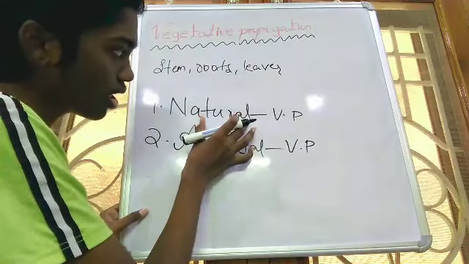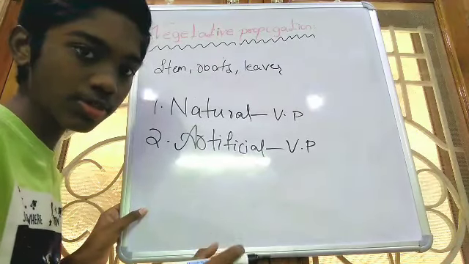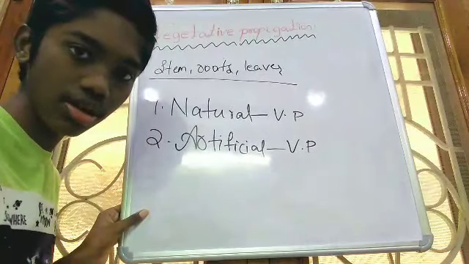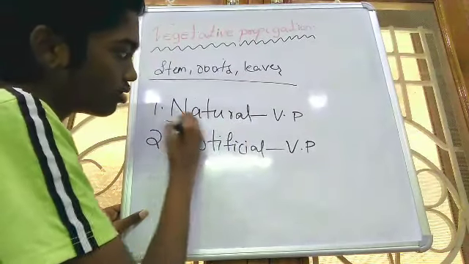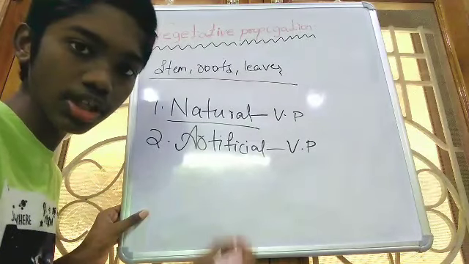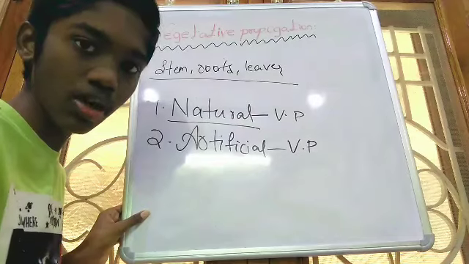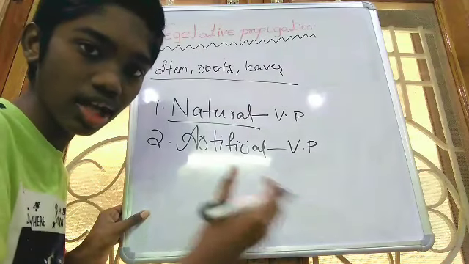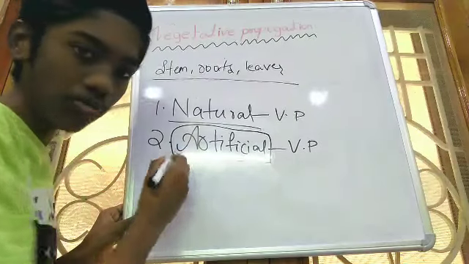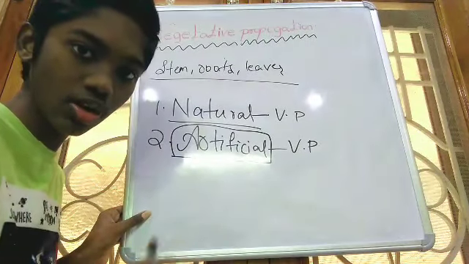Natural vegetative propagation means the process of reproduction takes place through the vegetative parts of the plants in a natural way. It occurs naturally without the involvement of any organism, without involving any human being or animal. It takes place naturally. And in artificial, some factors are involved, such as human beings.